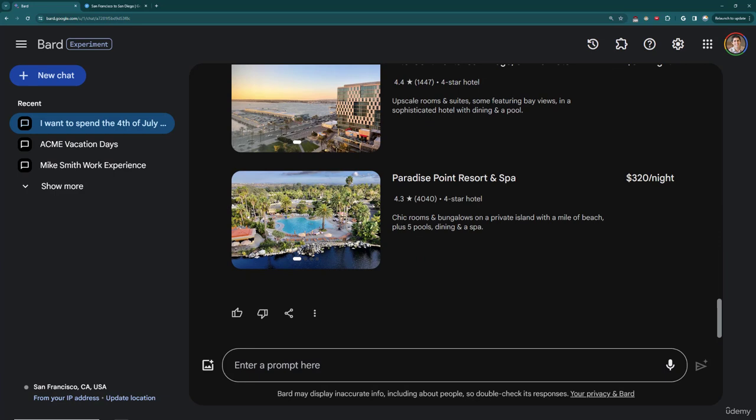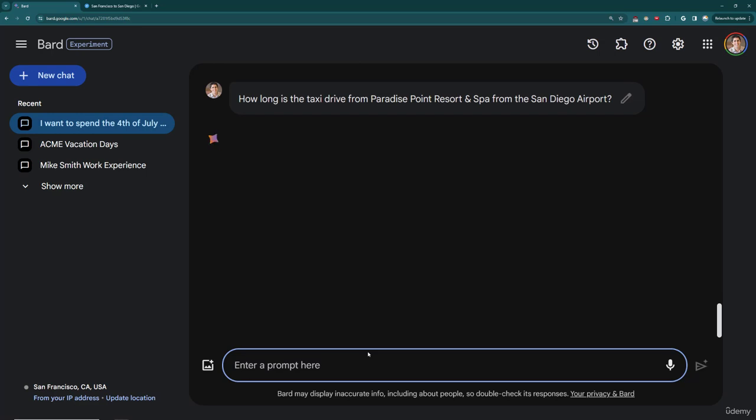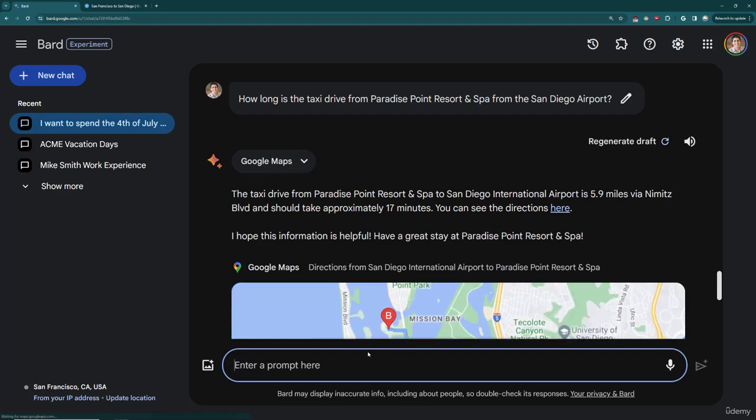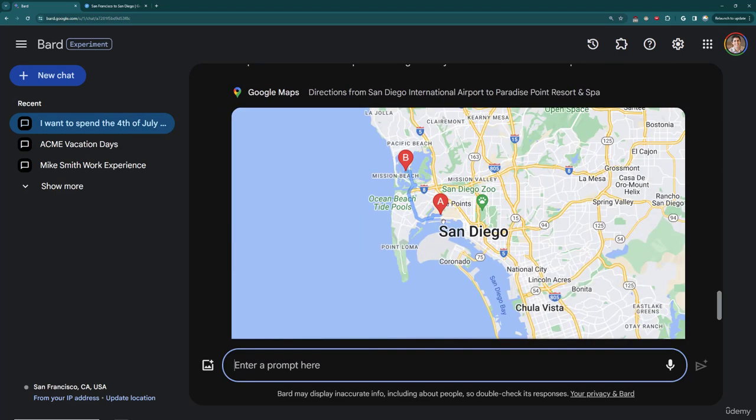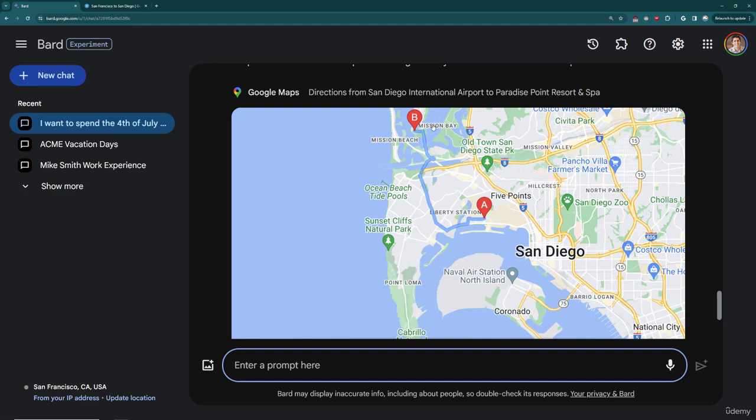And I can always keep the conversation going as well. For example, let's say I am interested in Paradise Point Resort and Spa, but I'm not sure how far away it is from the airport. I can do something like, how long is the, let's say, taxi drive from Paradise Point Resort and Spa from the San Diego airport? Question mark. And so I'm asking about a distance between 2 points. It realizes you should use Google Maps for this. It tells me it's approximately 17 minutes, and I can see the directions right here from the airport in San Diego to that particular resort.